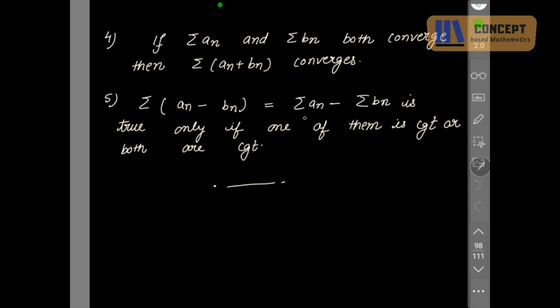Either an is convergent or bn is convergent. If an is convergent, then bn must be divergent, or vice versa. So let's start with the theorem.